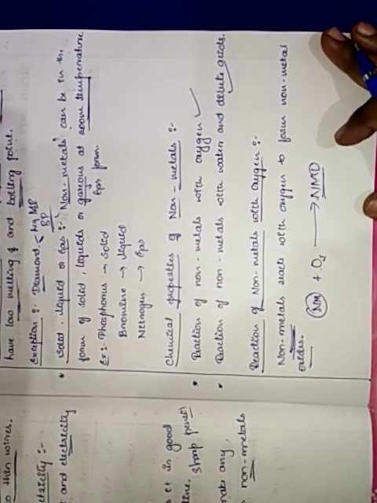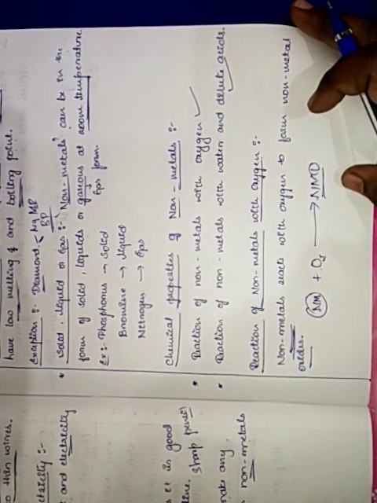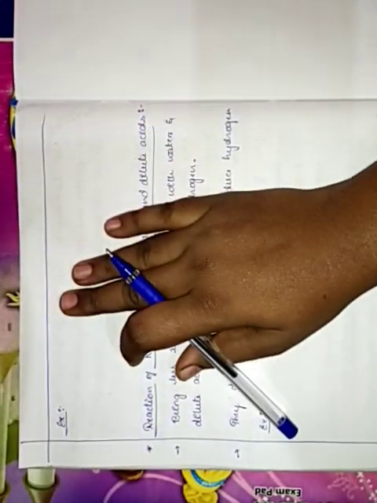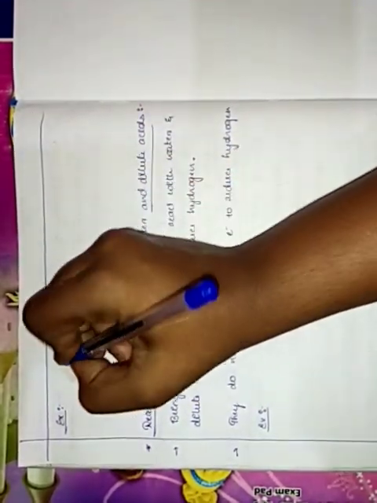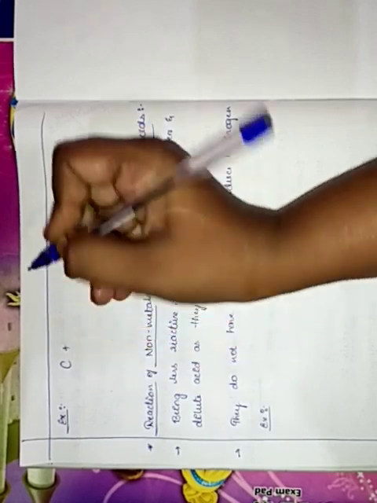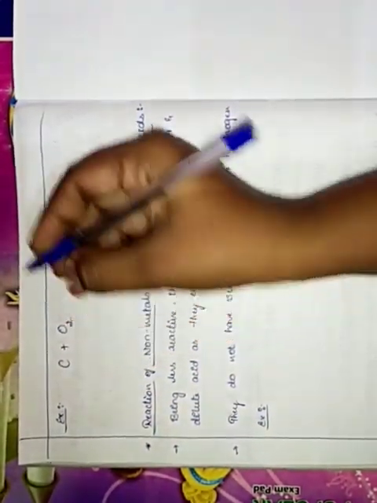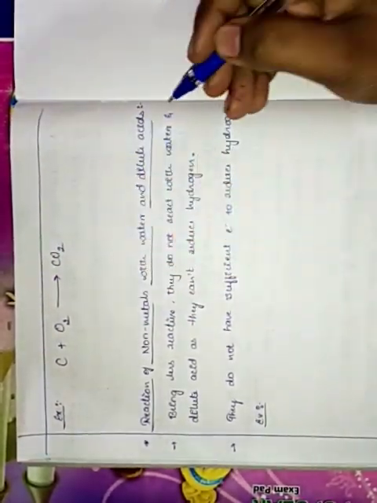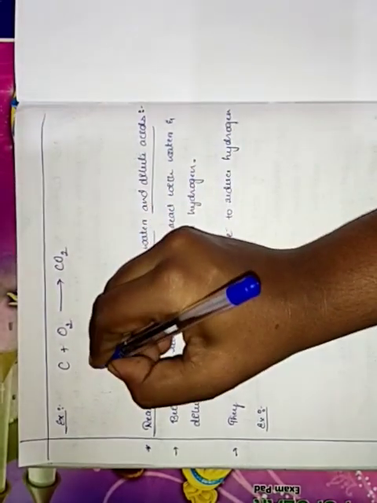Non-metal oxides are acidic in nature. That is, they turn blue litmus red. So using litmus paper we will see whether it is acidic or basic in nature. Let us take some examples. Carbon is a non-metal, we know that, and reacts with oxygen to give carbon dioxide, CO2.